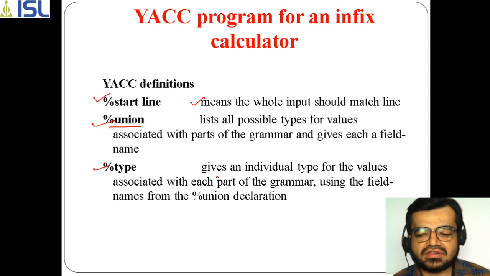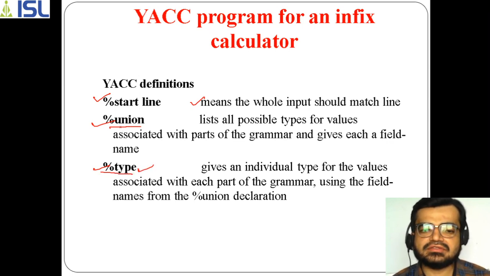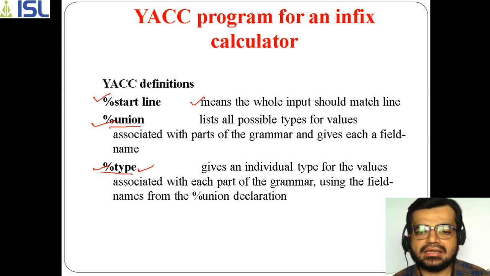It contains literals, it contains names. So all this will be considered individually. Why? Because we are going specific, and as we are going specific, we are using %type here. And %union means there is no specificness here. All of it together will be combined, and that will be associated just as a part of your grammar.